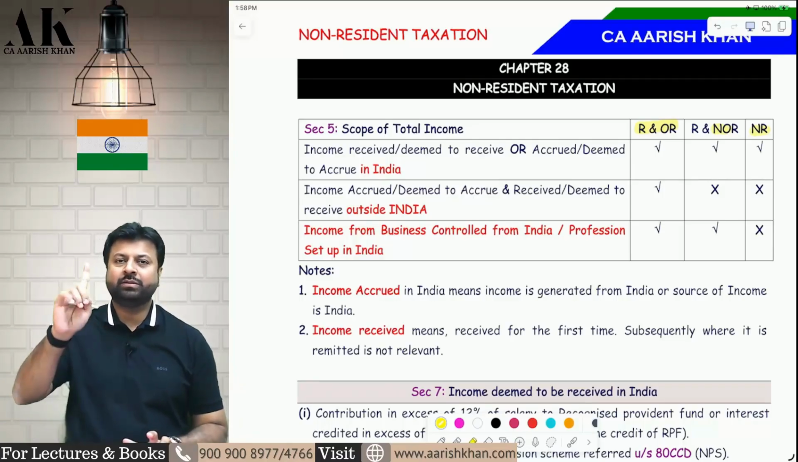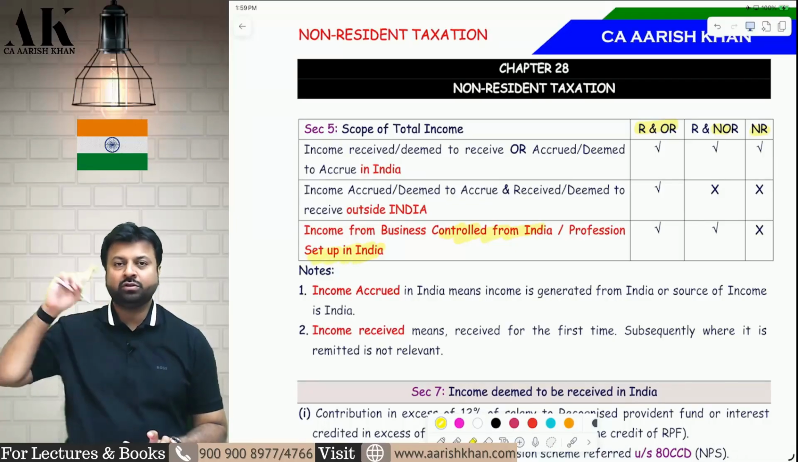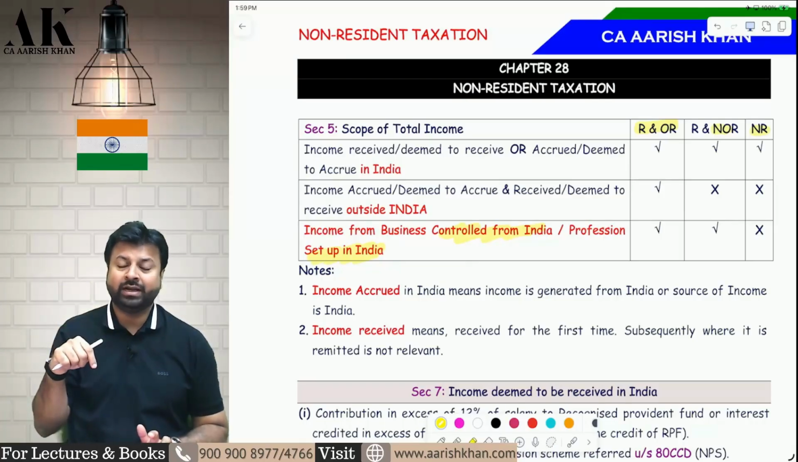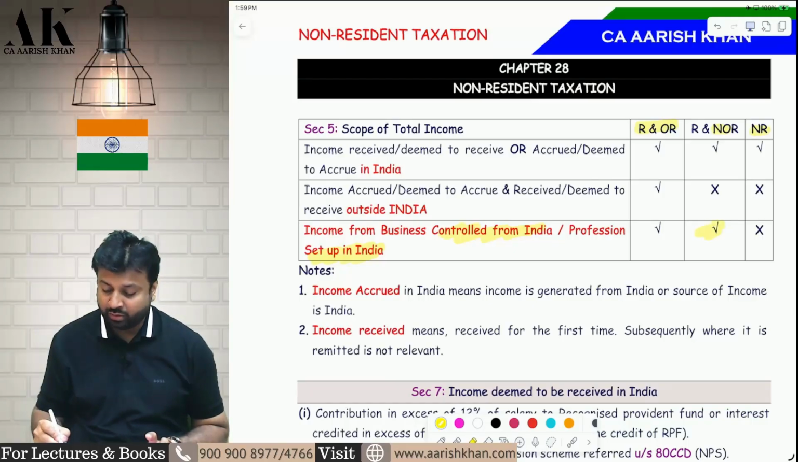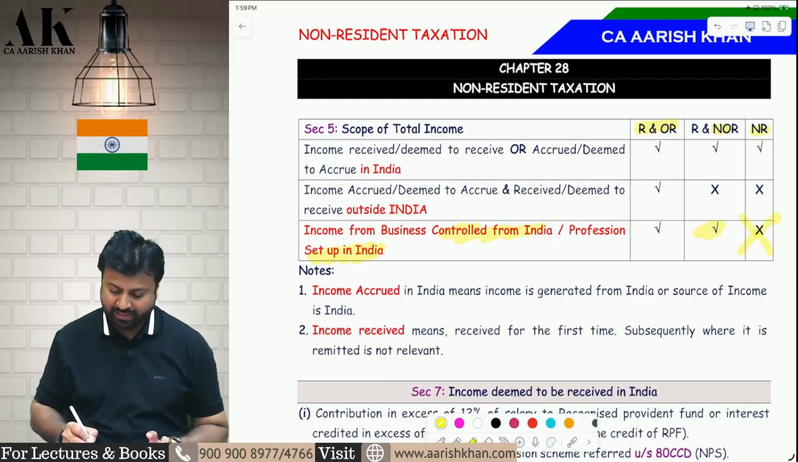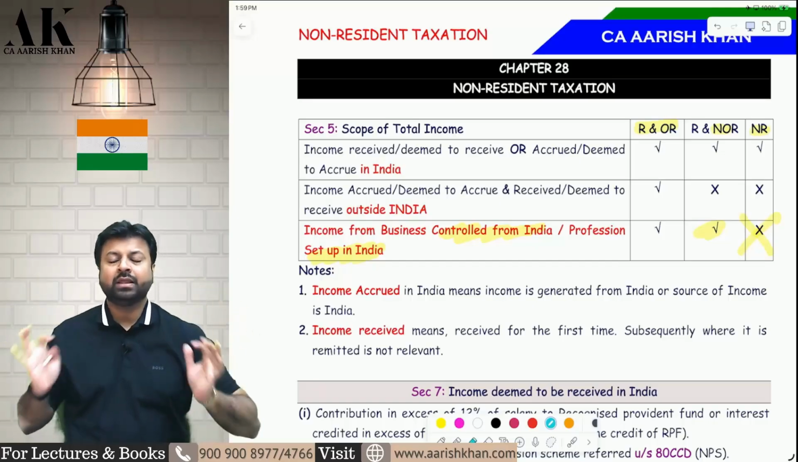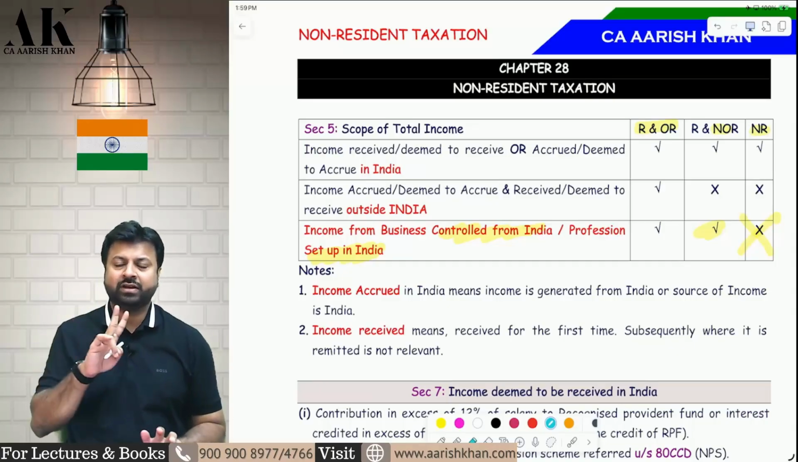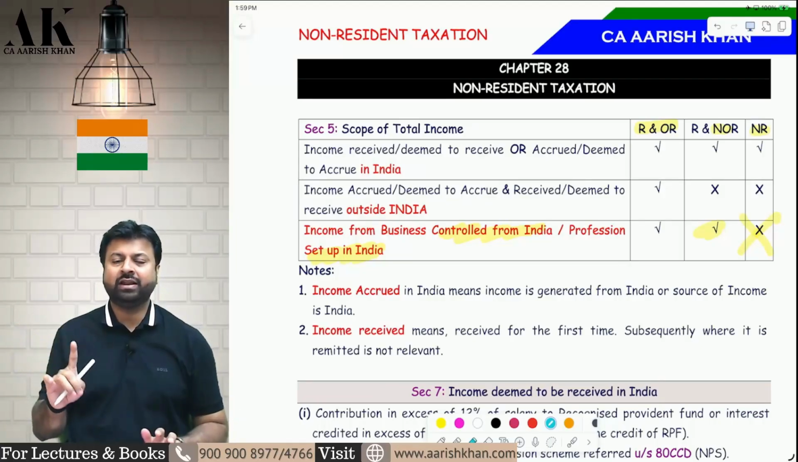The difference comes only because of one item, and that is if the business is controlled from India and the profession is set up in India, even though the business is accrued outside India, or the profession accrued outside India but set up in India, then in that case also NOR will be liable to pay tax, NR will not be liable to pay tax. That's the only difference between NOR and NR. NOR and NR will differ only in PGBP. They will not differ in salary, IFOS, capital gains, or house property. They will only differ where?